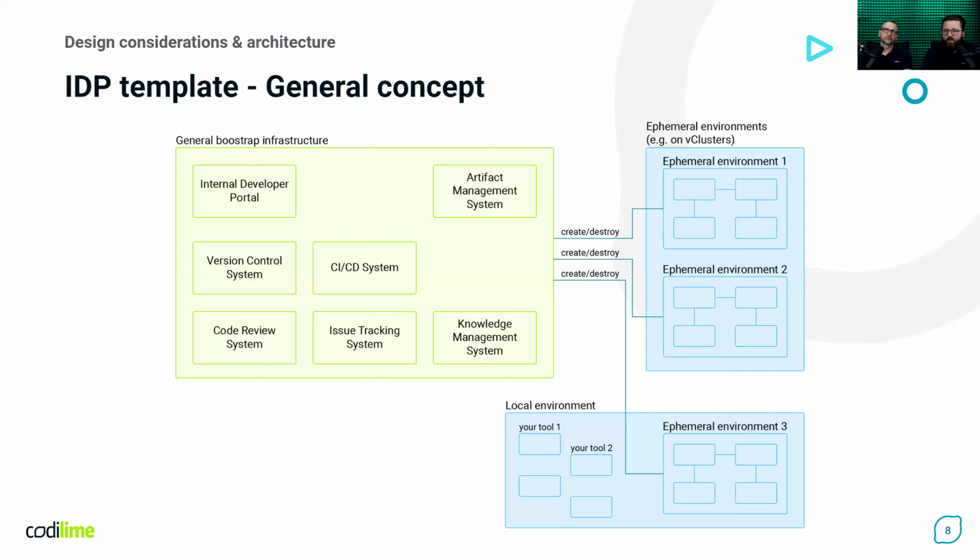For our ephemeral environments, which we defined because, generally speaking, we wanted to focus on cloud native microservices architecture, we wanted to make sure that it is easy to create and destroy staging environments, but also environments for testing or even demoing the application. And we define local environments separately to be able to manage this kind of environment and also possibly improve in the future on the development experience side of the internal development platform.